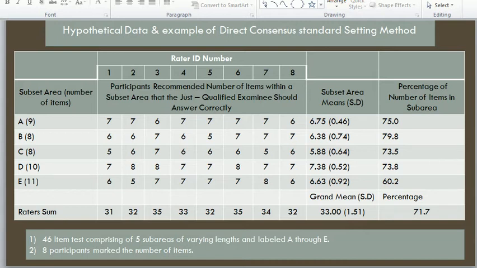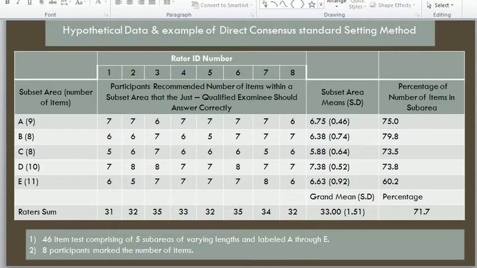So this way the experts or raters assigned ratings to the sub-areas. The grand mean is 33, the standard deviation is 1.51, and the percentage is 71.7.